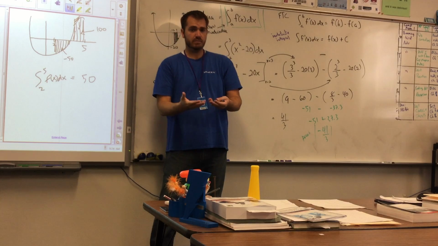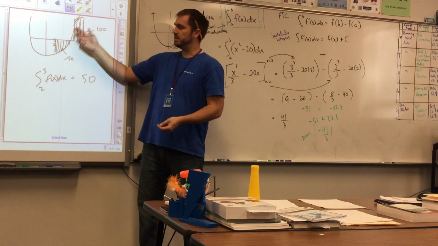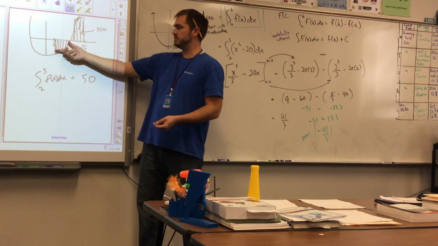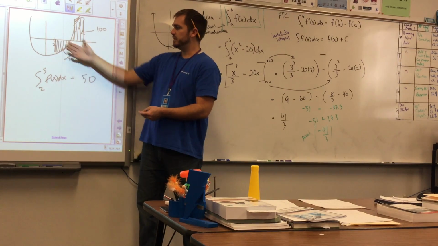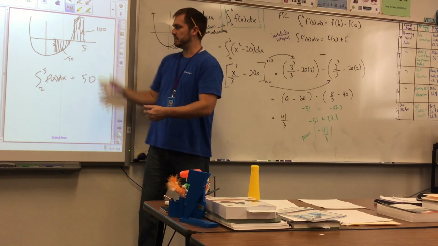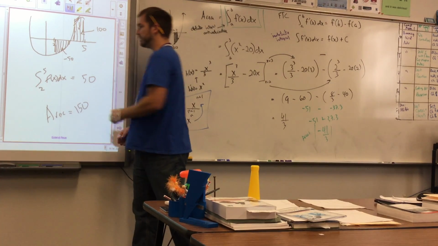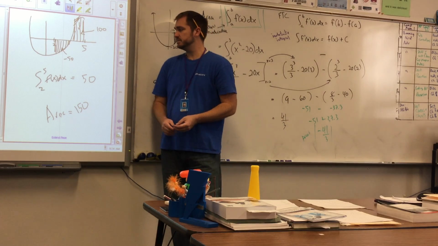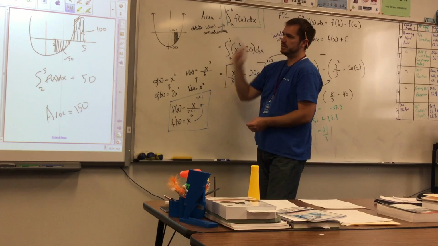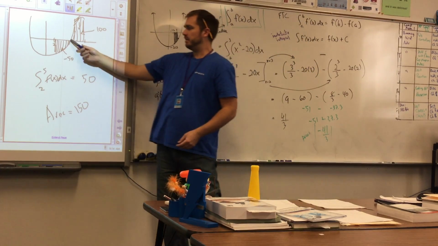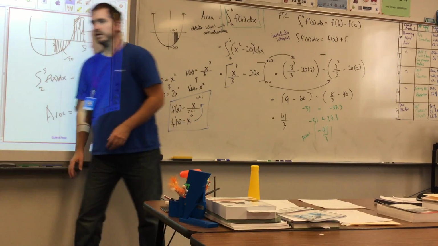But if I'm asking literally what is the area, like what's the space of this region plus the space of this region, together, it's not 50. The region of this and this is 150. Probably just confusing the matter here, but this is why you wouldn't just say the area is equal to the absolute value, because it's not. Okay, that's enough of that.